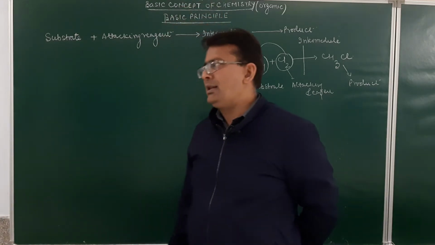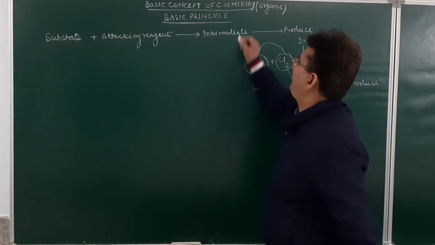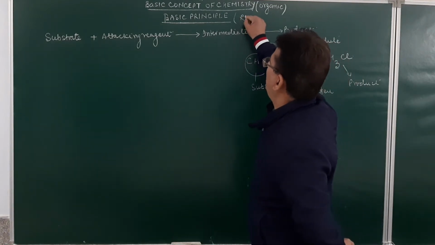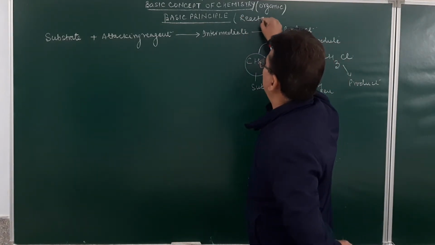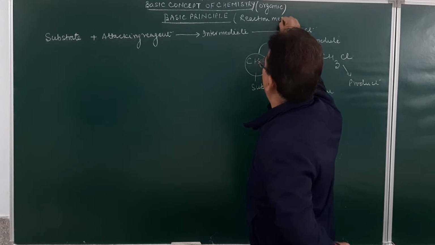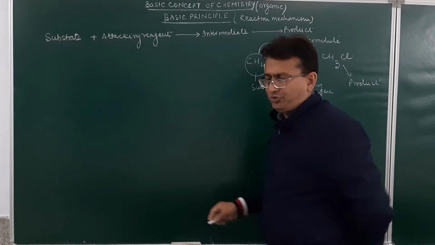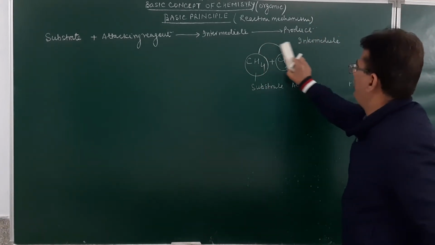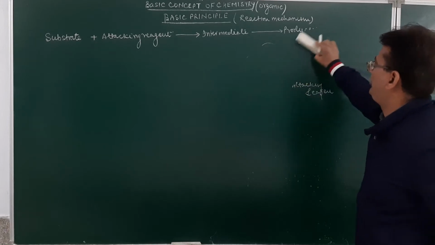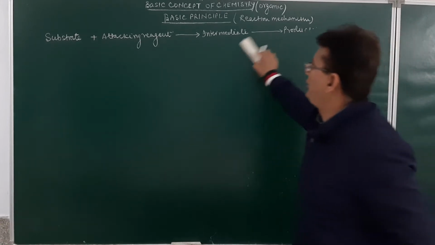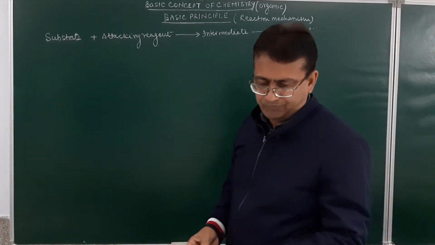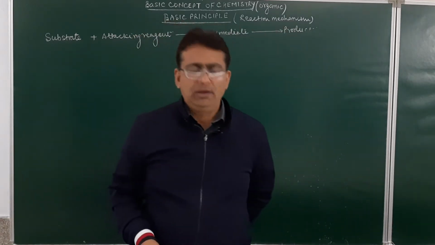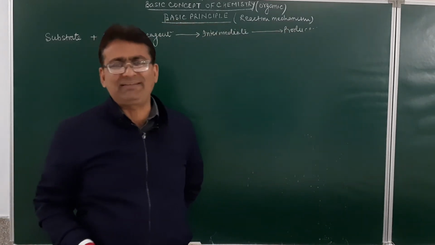So, when I say the basic principle, I talk about the reaction mechanism. In the mechanism of the reaction, the first step is that polarity must be produced in the substrate molecule. And to develop the polarity, there must be electronic displacement.